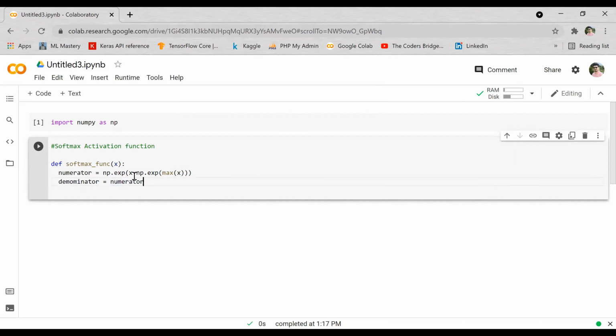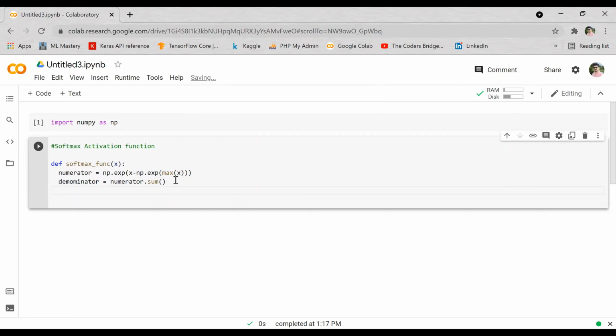So we will be doing numerator.sum, simple, correct? So now we will be returning numerator divided by denominator, because we need this value and this value as output, correct?